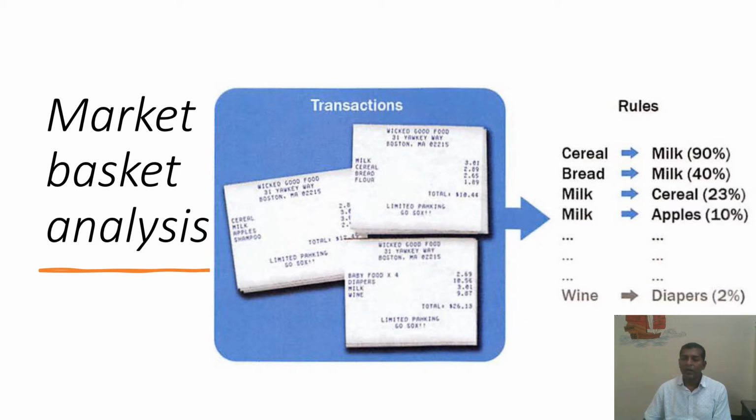According to that, we can find the rules, and likewise we can set up the shop's sales in that manner. It will definitely help to increase the sale. If we keep cereal and milk together for sale, it will be easier for the customer to purchase both things together. Sometimes it will help customers, because if he forgets to purchase milk even though he purchased cereal, he will tend to purchase both items together.